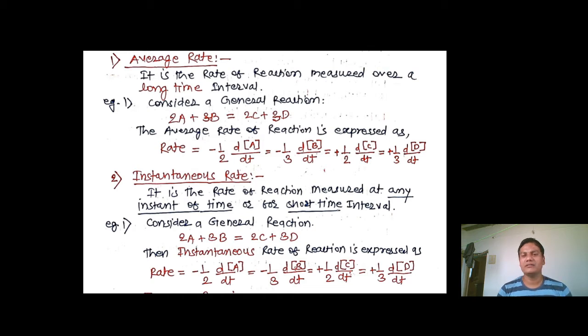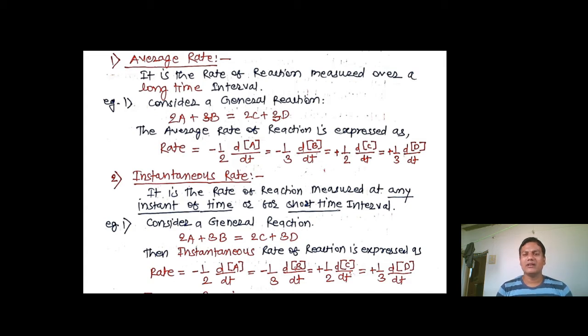There are some reactions which require so much time. It may require 1 month, 6 months, 1 year for their completion. Such kinds of reactions we say are long reactions. So this is regarding average rate. It is the rate of reaction measured over a long time period, over a long time interval.